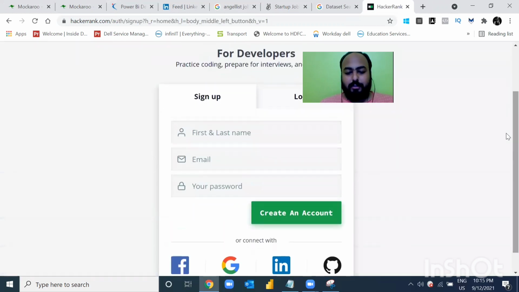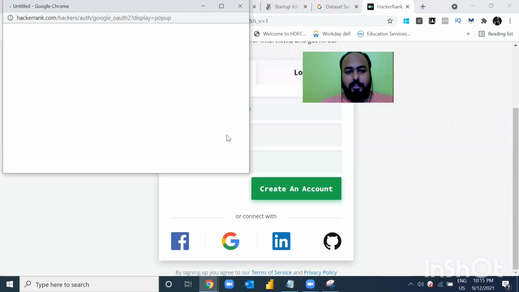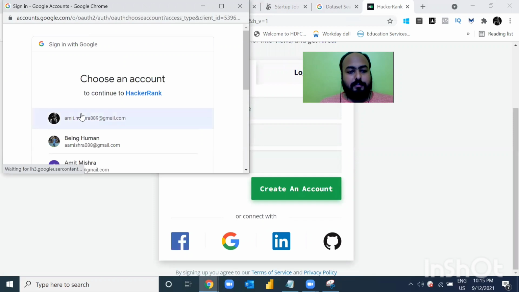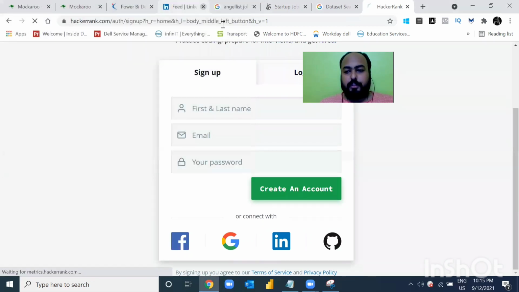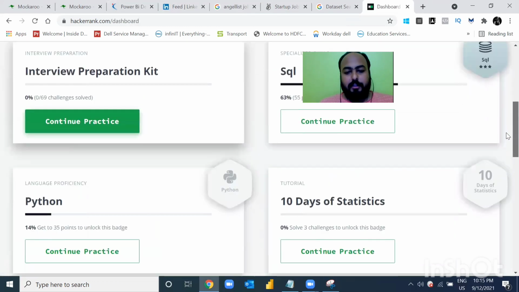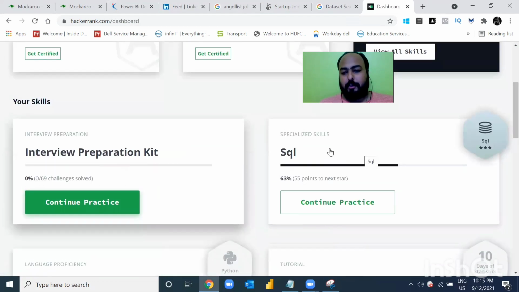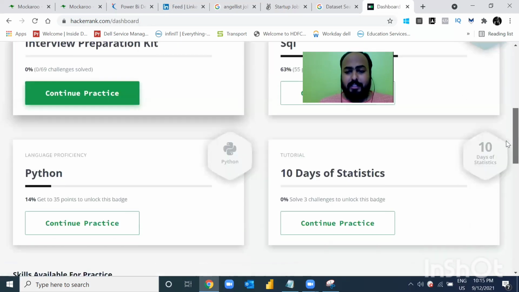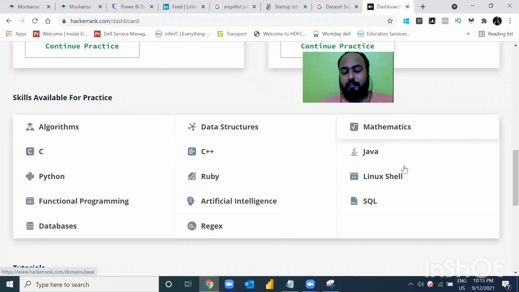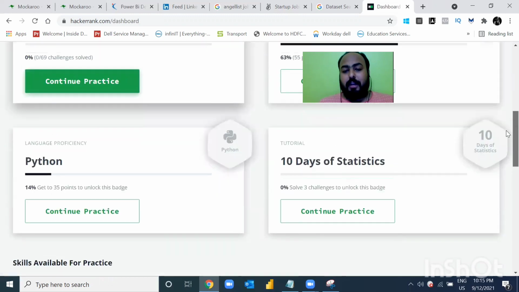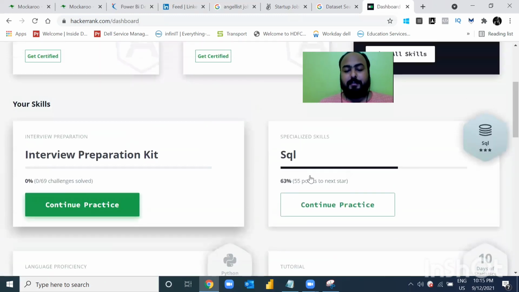I already have an account which I used long back, so let me just connect that with it. Let me just log in over here in this HackerRank. And you see, I was practicing SQL very early on, and I have completed 63%. I have not completed the entire thing. But what I wanted to show you is that there are these many skills available for practice. And if you have completed this 100%, I can guarantee you, you will learn a lot.